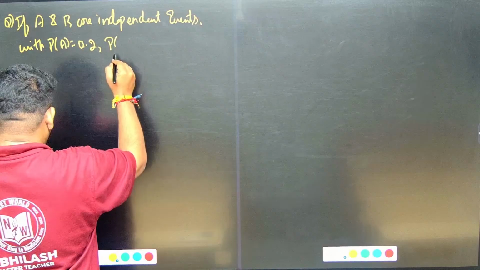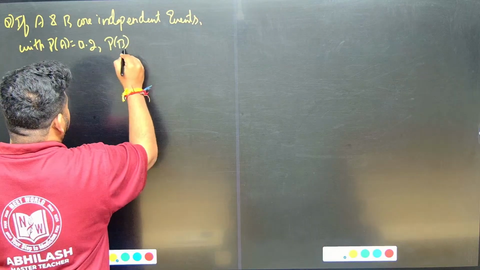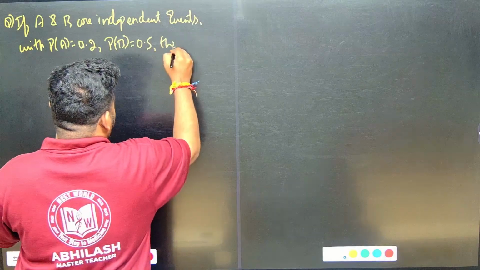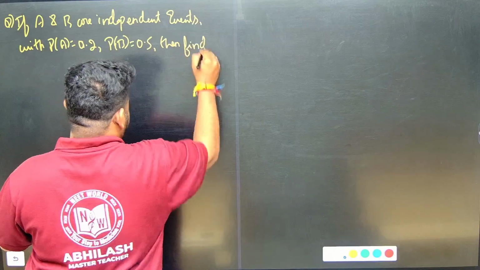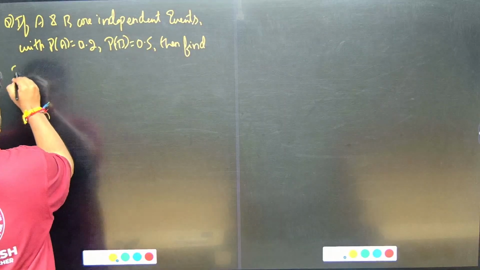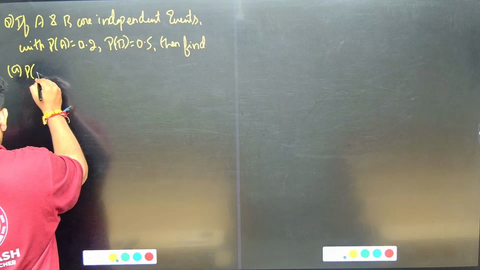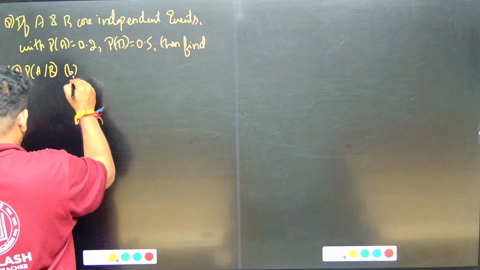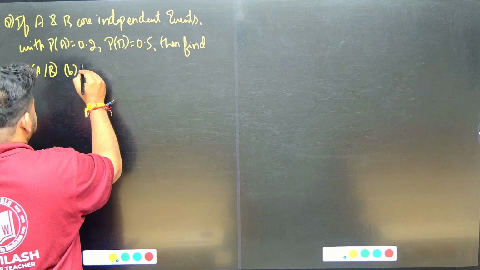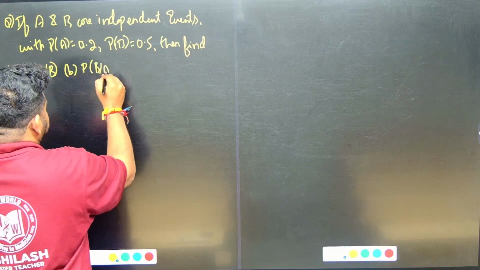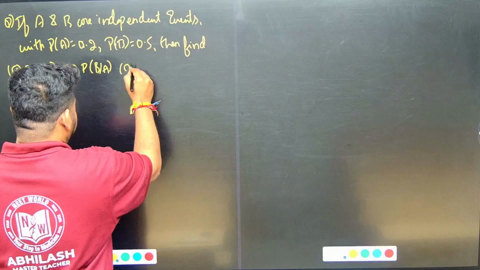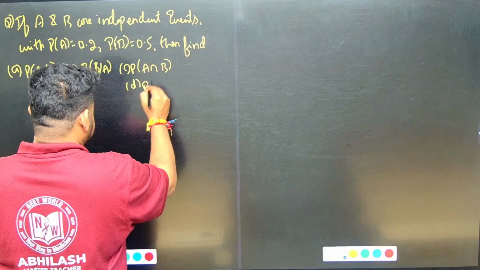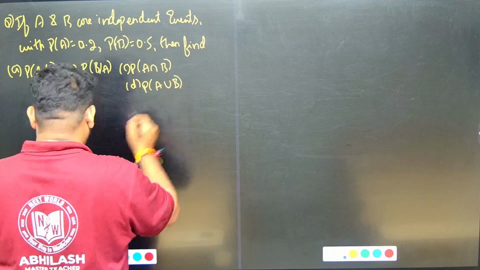Please have patience, listen to the class carefully, very important. We will be solving all types of questions pertaining to SAQ. You will not get any question outside of this. Then find, first one is P of A by B. Then we are having P of B by A. Then we are having P of A intersection B, and P of A union B. This is what we are having, friends.